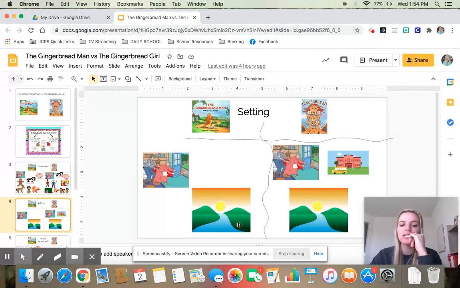Both of the stories go outside and have a river. So the only thing that's different about the setting is that the Gingerbread Girl also goes to a school where she finds the teacher and the school kids. That does not happen in the Gingerbread Man.